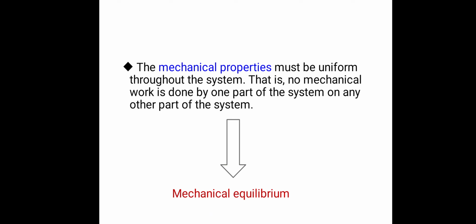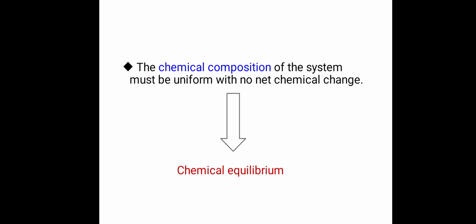And the third criterion is that the chemical composition of the system must be uniform with no net chemical change. So the chemical composition of the system remains uniform. At that time we call it chemical equilibrium. So thermal equilibrium, mechanical equilibrium and chemical equilibrium are the three criteria for equilibrium.